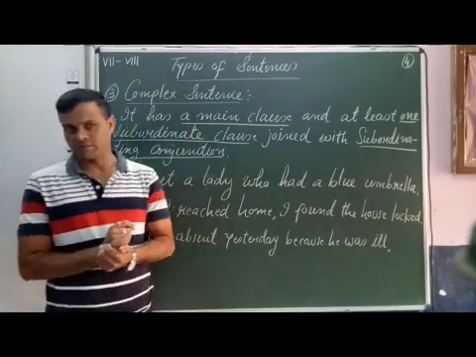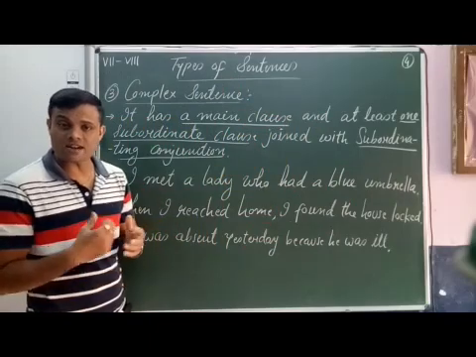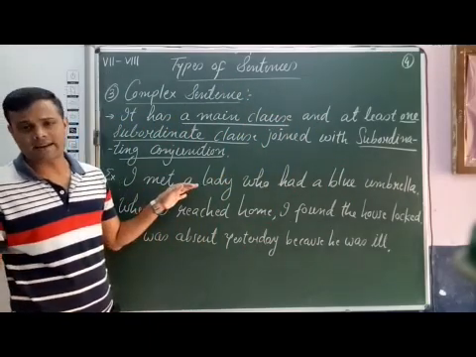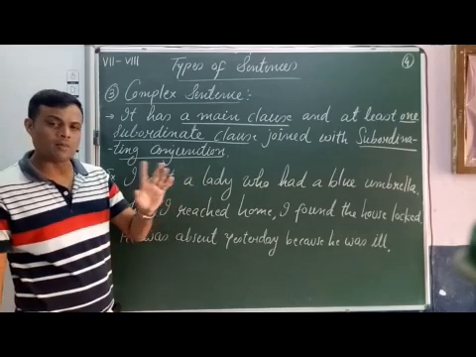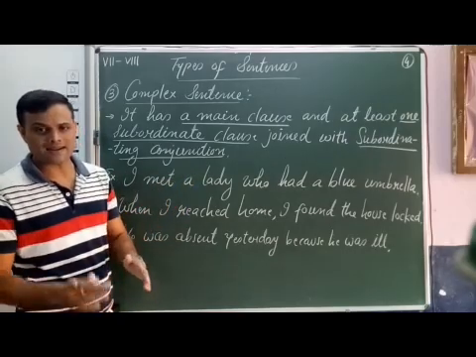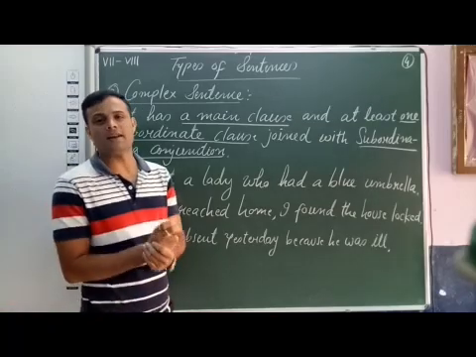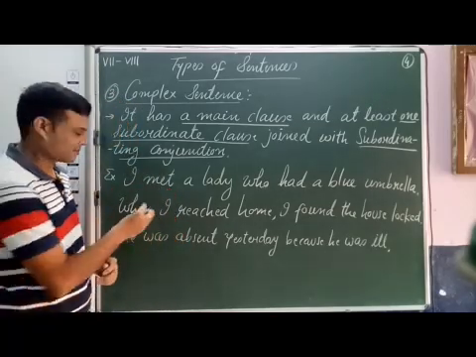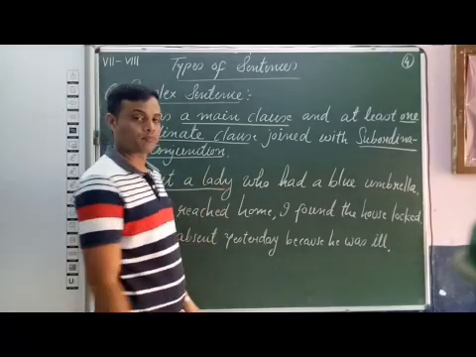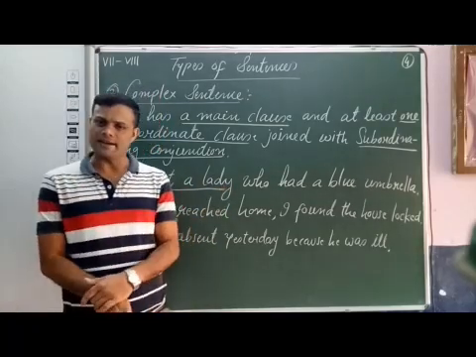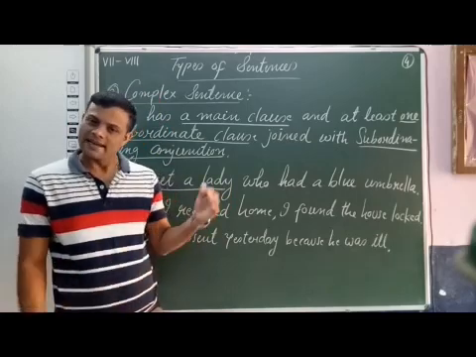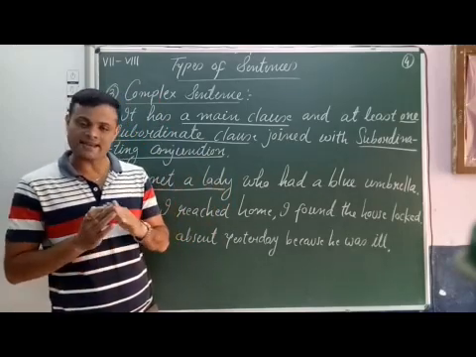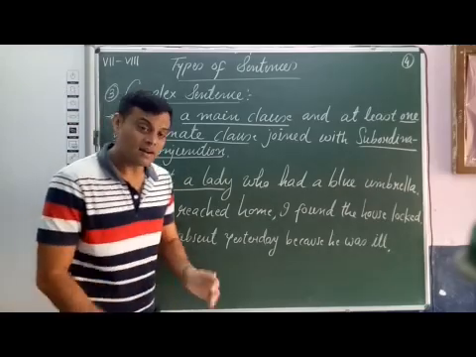Now see the examples. Through examples we try to understand complex sentence. I met a lady who had a blue umbrella. Now here you can see two clauses. I met a lady. It has complete meaning. So it is a main clause or an independent clause.